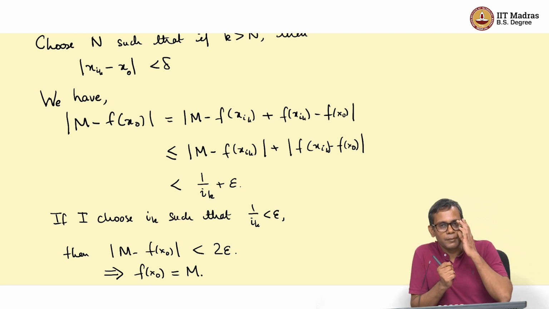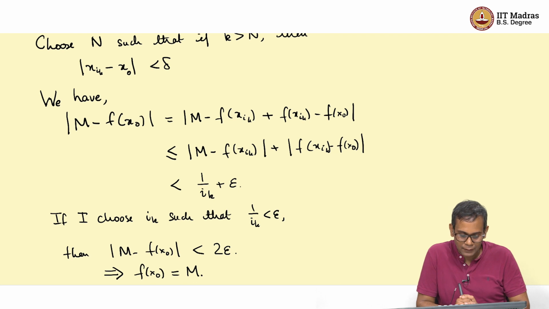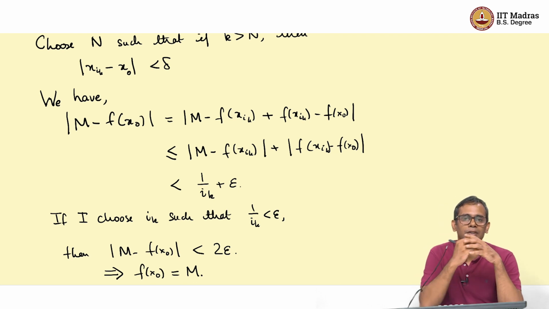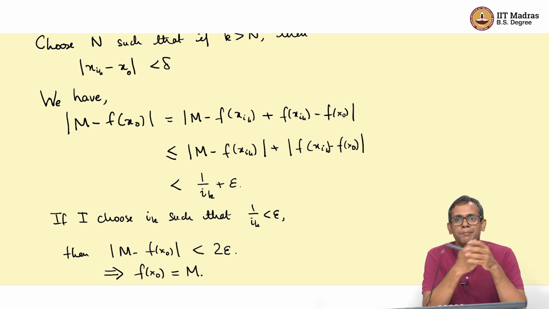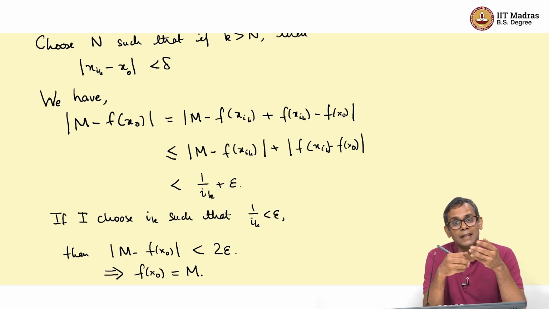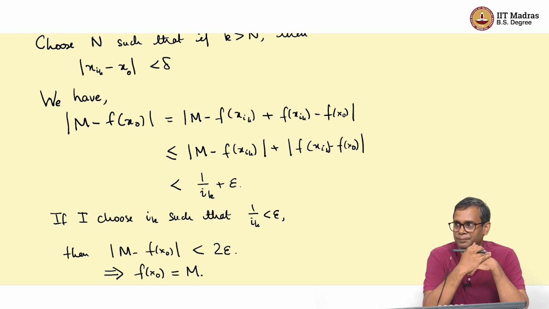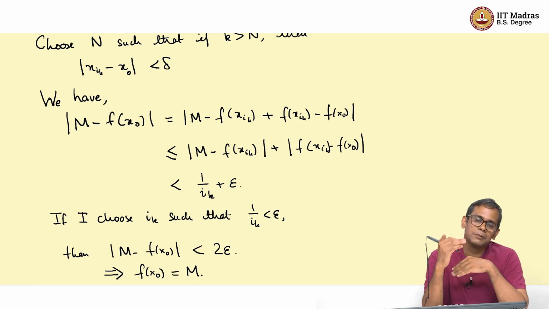Now, a similar argument can be used to show that a continuous function on a closed interval has a minimum. If you do not want to repeat the argument, you can just take the function f and replace it by minus f. Minus f will have a maximum, and then a maximum for minus f will be a minimum for f. And so, a continuous function on a closed interval has both a maximum and a minimum.